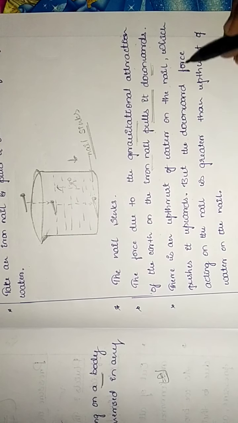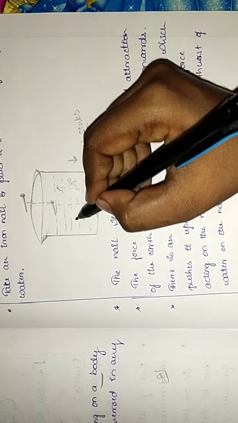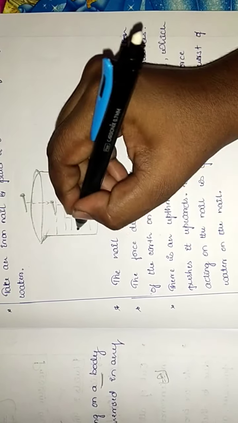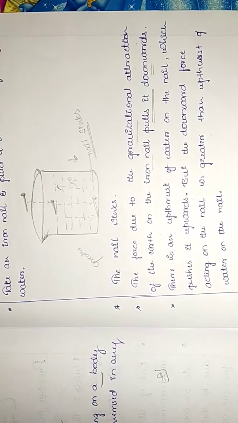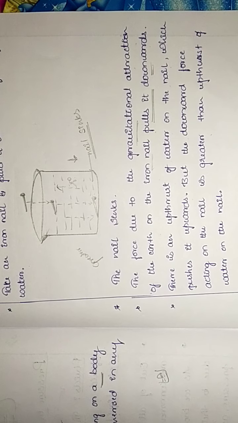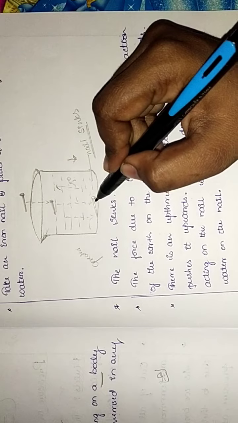But the downward force acting on the nail is greater. Clear? Downward force will be there, no? So the downward force acting on the nail is greater than the upthrust of water on the nail.